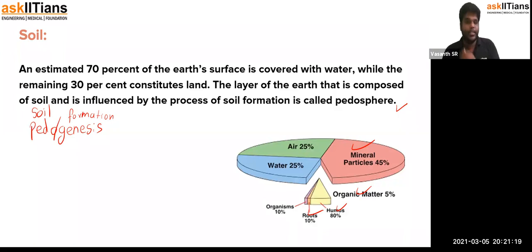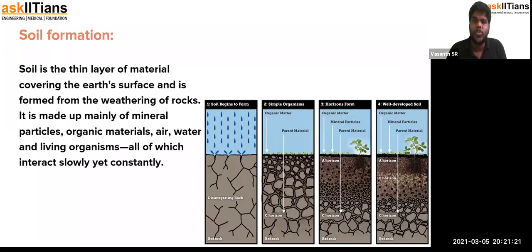So let's see the next thing. How is the soil formed? Soil is not found as such. It is usually big rocks, and upon so many processes they undergo a process called weathering of rocks, W-E-A-T-H-E-R-I-N-G. Because of weathering, the rocky material gets broken down into smaller substances, and that results in the formation of soil.